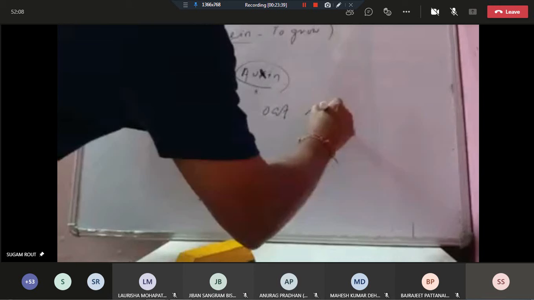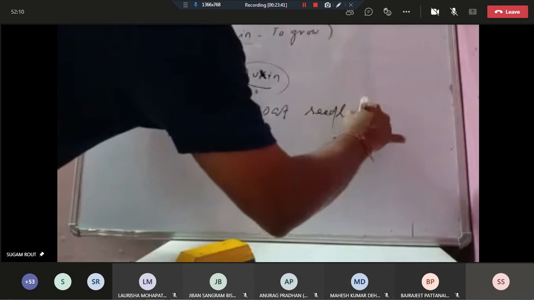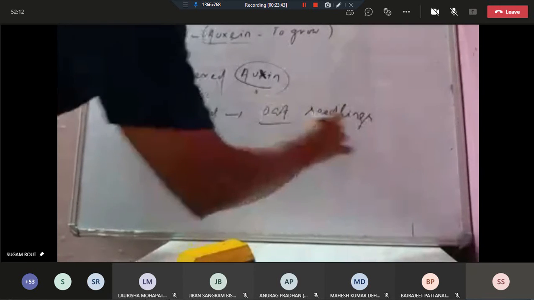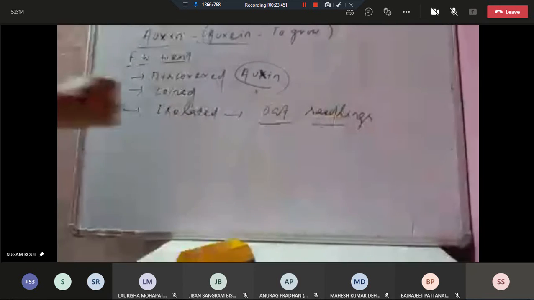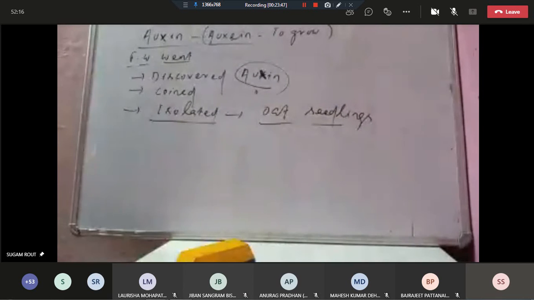He discovered auxin, coined the term auxin, and isolated auxin.